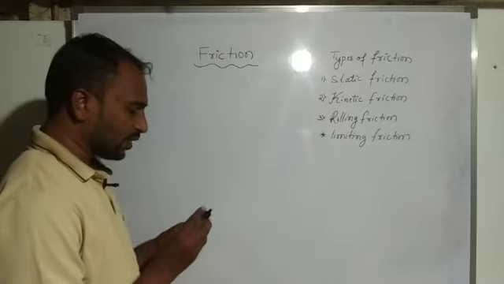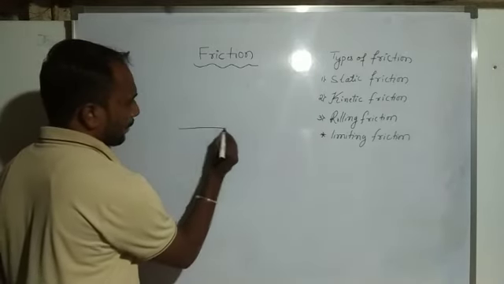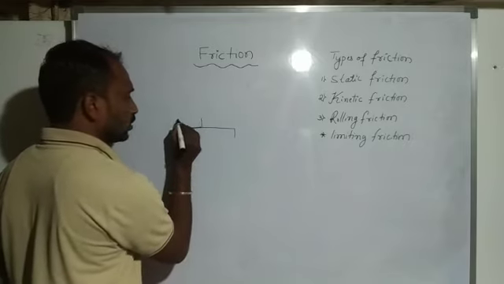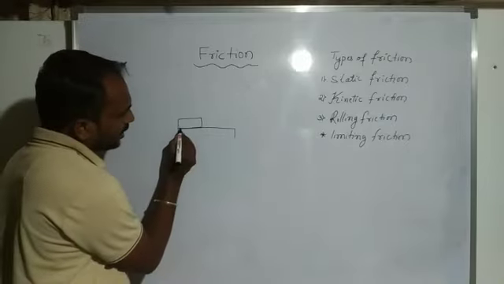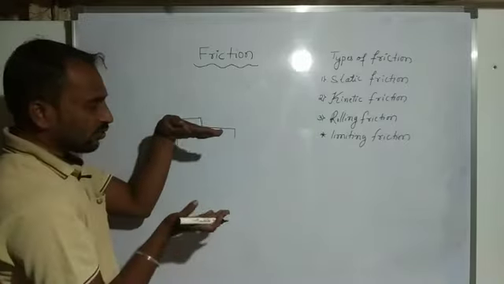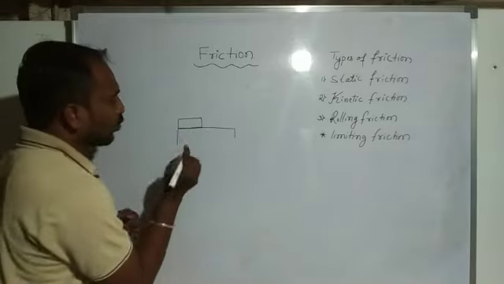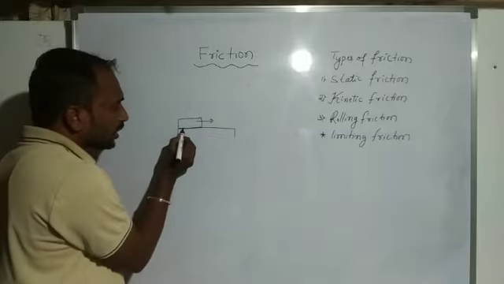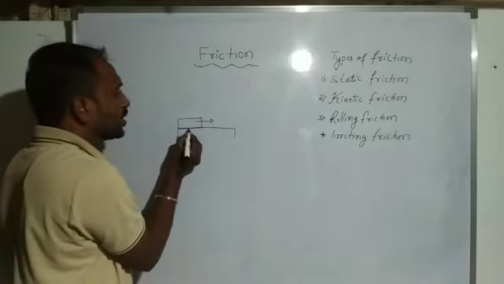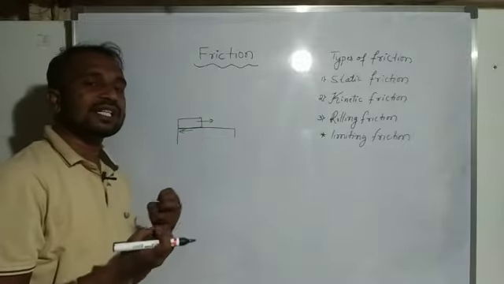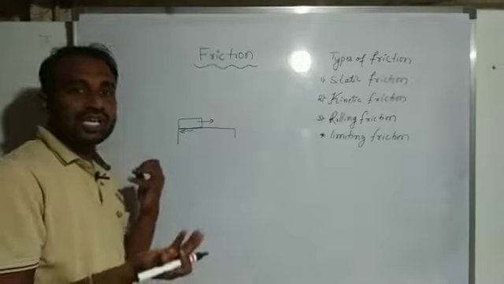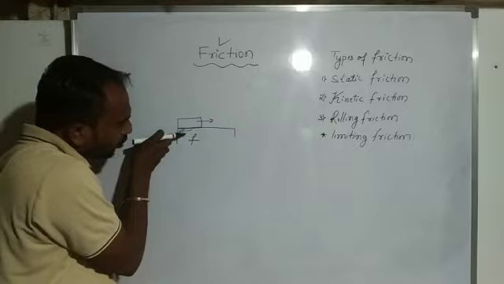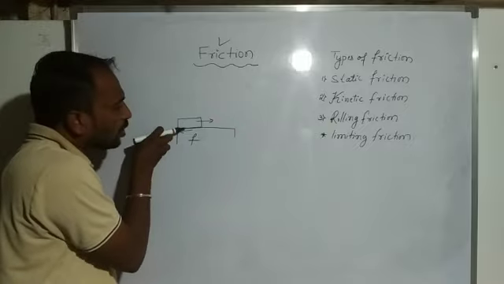Okay, here we consider this one is a surface, and one body is present on another body. One surface of one body is in contact with the surface of another body. Suppose this body starts moving in this direction. Then, when it starts moving in this direction, a force is developed in the opposite direction. That force we consider a frictional force. So this force opposes the relative motion when two bodies are in contact.